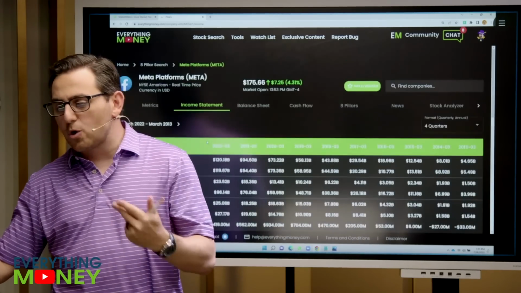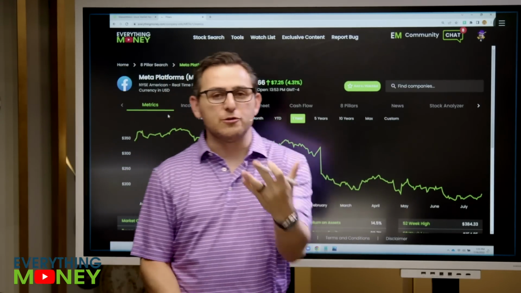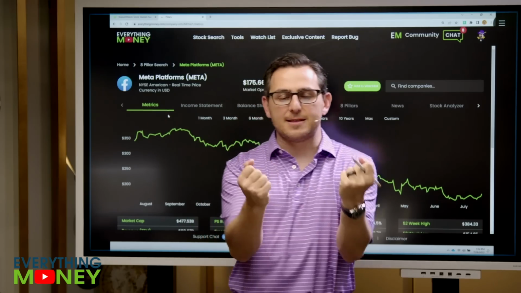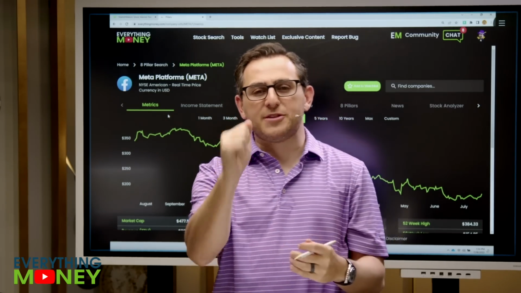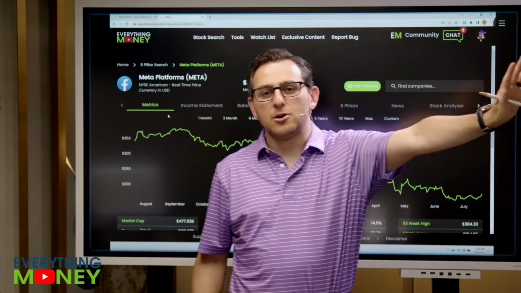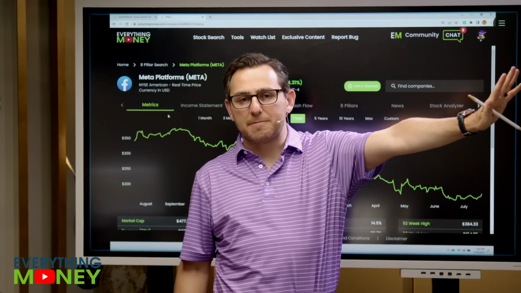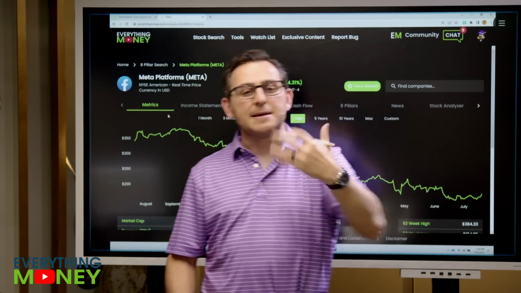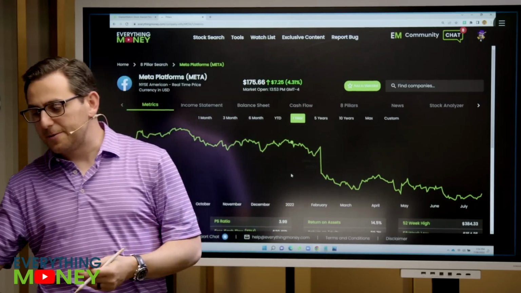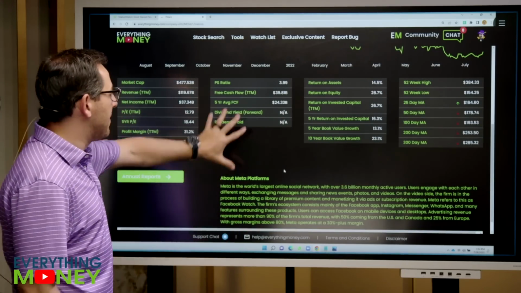So debt works for a company the way it works for you as a person. If you and your neighbor are exactly the same people, same income, same house, same family, same everything, but you have 0 debt and they have $10 million in debt, who's going to have more trouble financially if something bad happens? It's obvious, right? It's going to be them. Same thing with a company. So how do we manage that? Well, what I do is we go back to the main page in our software.